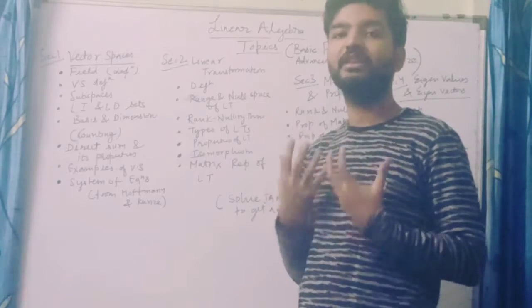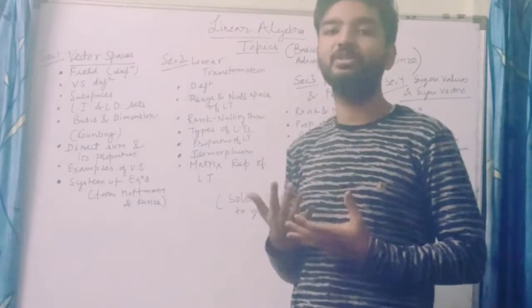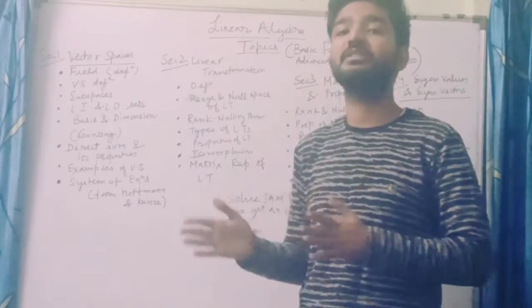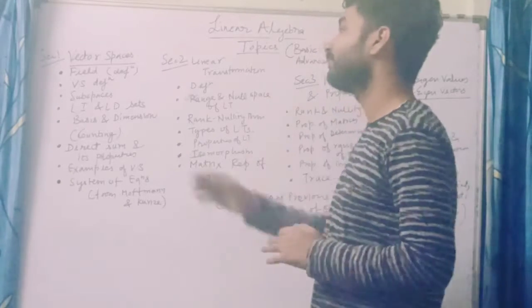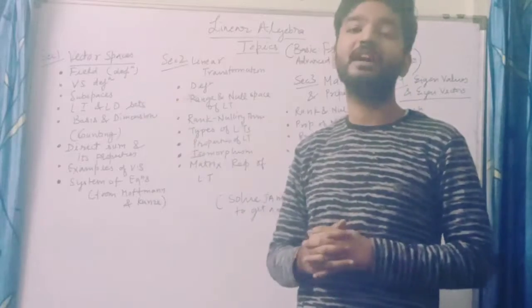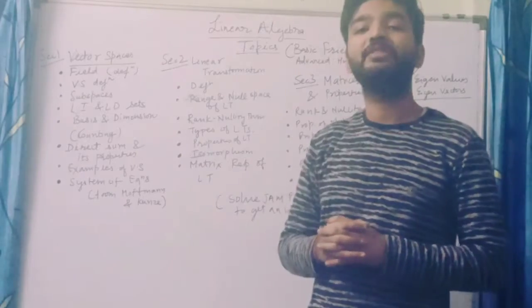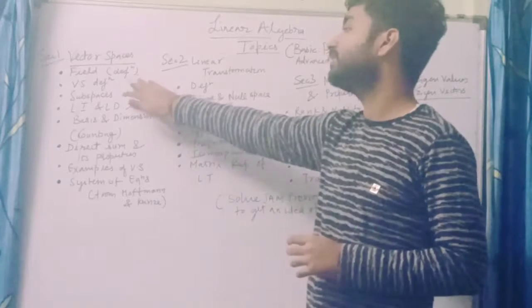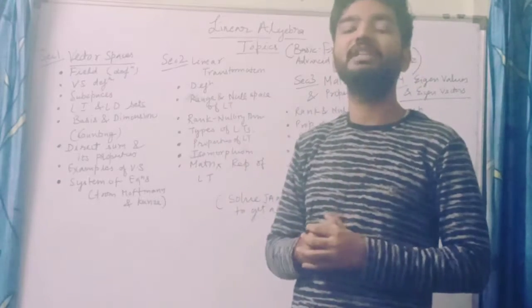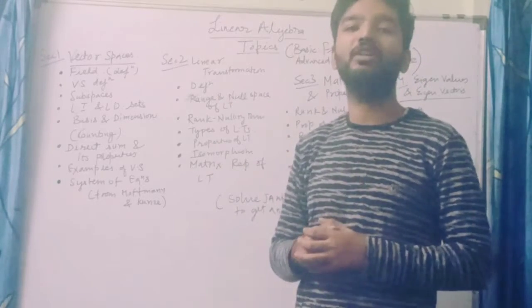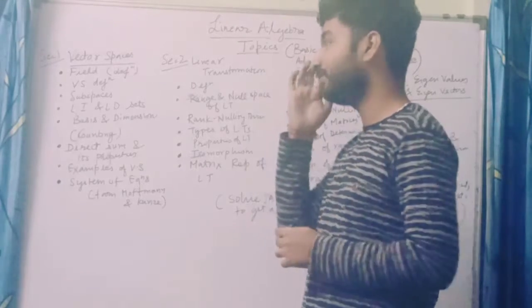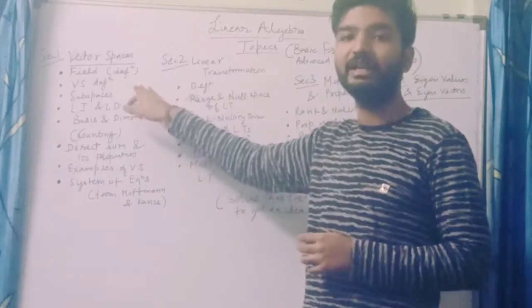You need to understand what a field is: how finite order fields look, and what the characteristics of a field are. Another is the definition of vector space. What is the definition of vector space that needs to be considered? You can start from the basic book, Adolf and Friedberg, and then go to the more advanced book. Firstly you have to cover it from the basic book.